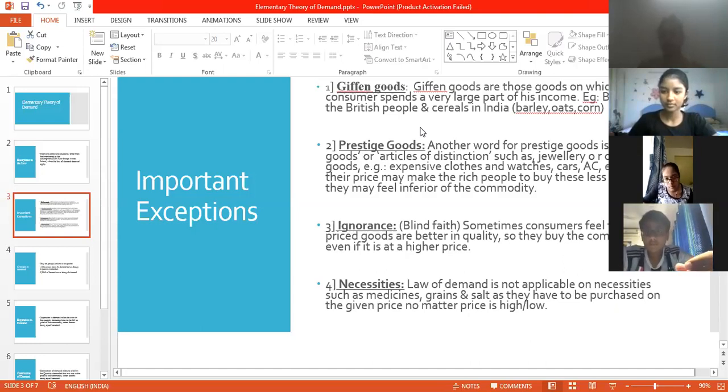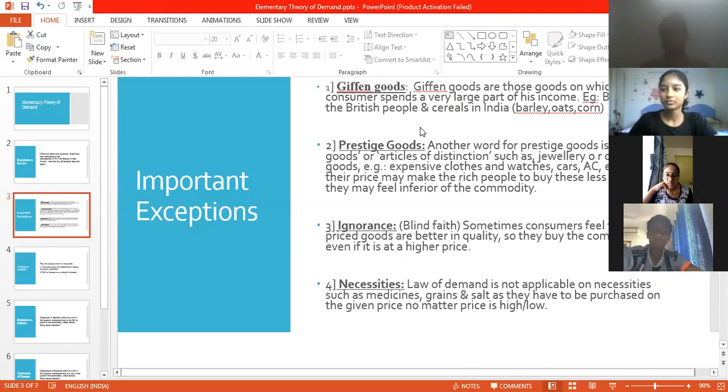Ignorance. Now this is not mentioned in the book, but it's only for your understanding that I've stated it as blind faith. What do you mean by blind faith or ignorance? Without any fact, you're just believing it. Without any logic, or without even seeing whether it is profitable for you, people just want to buy it. Why? Because it is expensive.